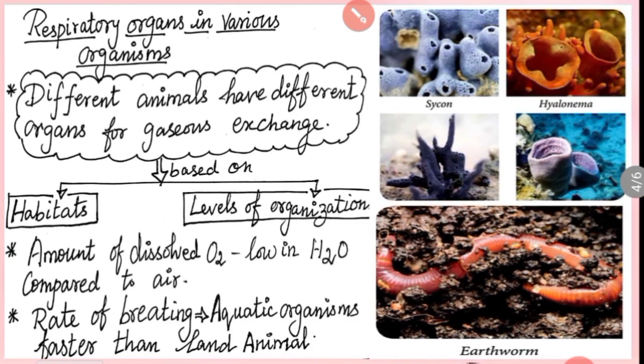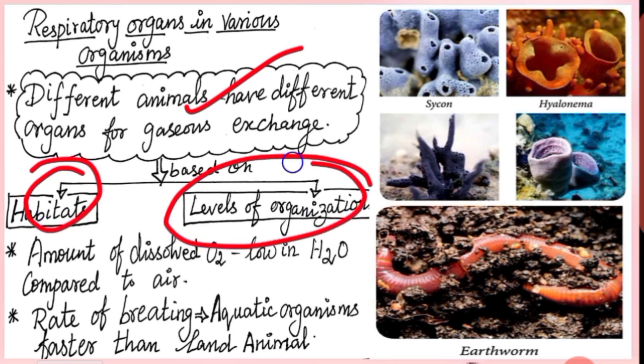Right? Respiratory organs in various organisms. Different animals have different organs for gaseous exchange based on their habitat and levels of organization. Habitat. What is habitat? Habitat is the place where an animal lives. The nature of the respiratory organ depends on the habitat of an animal. Example, where do fishes live? Fishes live in water. So they have gills to respire. What about reptiles? They live on land. So they respire through lungs.